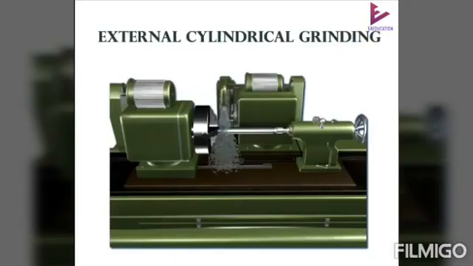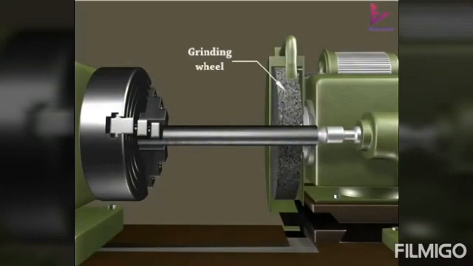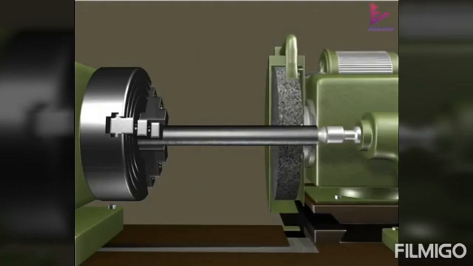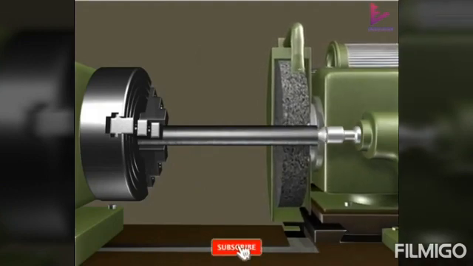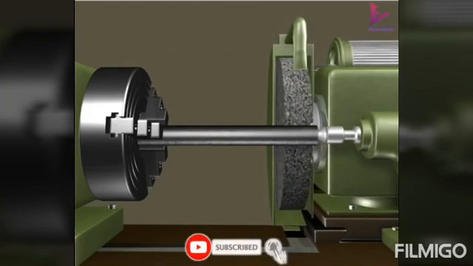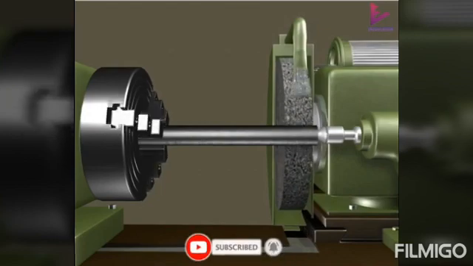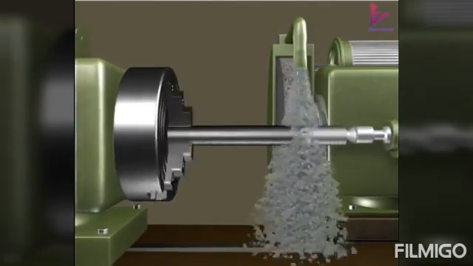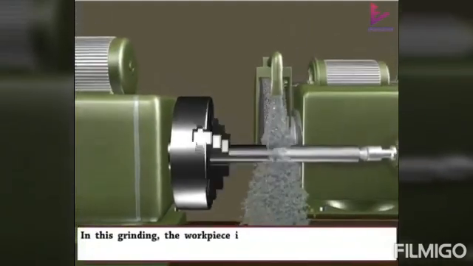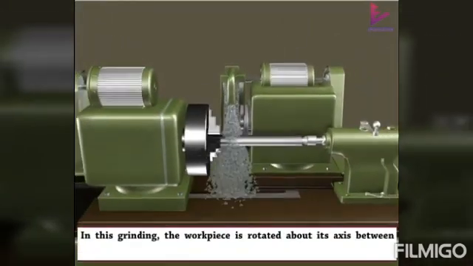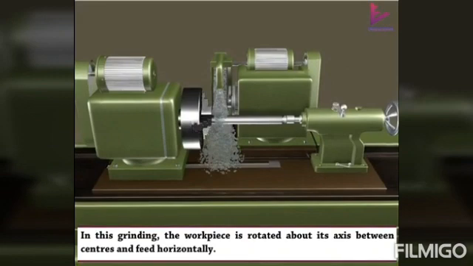External cylindrical grinding. Grinding wheel, workpiece. External cylindrical grinding produces a straight or tapered surface on the workpiece as shown. In this grinding, the workpiece is rotated about its axis between centers and fed horizontally.